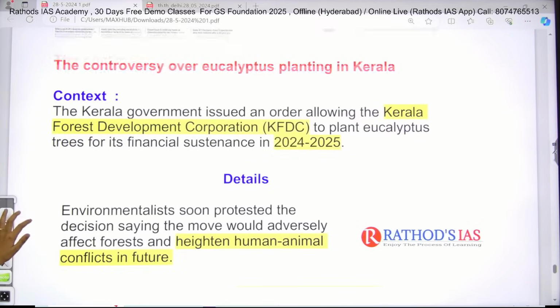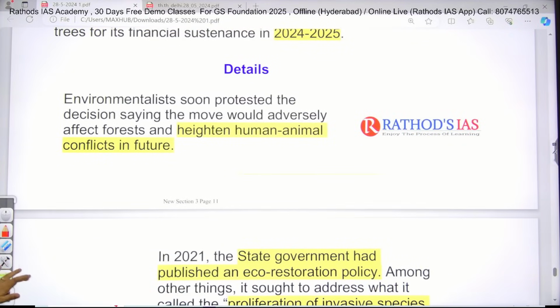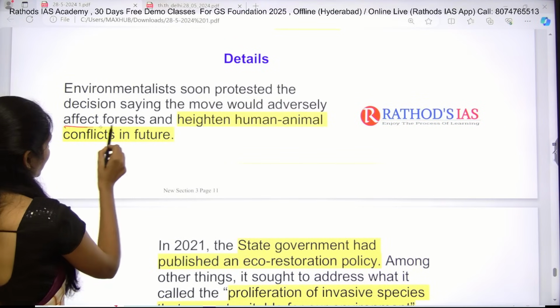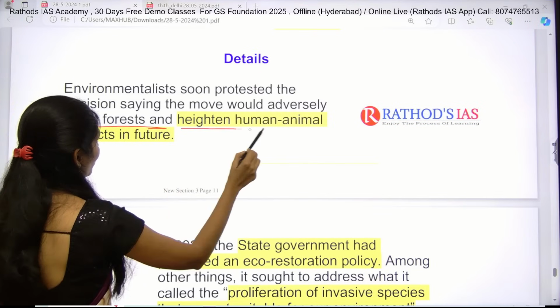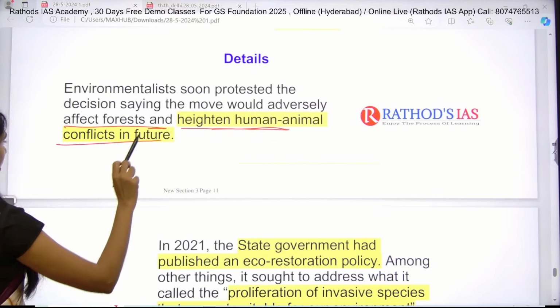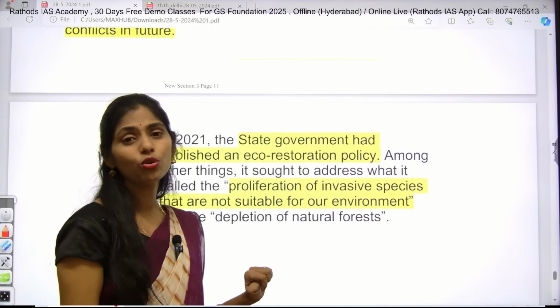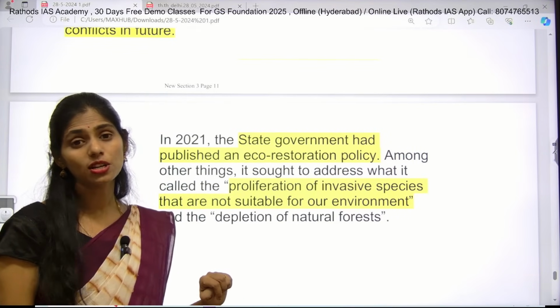If you see the details, environmentalists soon protested the decision, saying that it would adversely affect forests and also highlight human-animal conflicts in future, because eucalyptus plants especially consume a large amount of water.